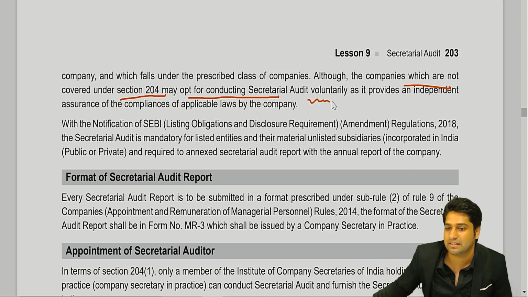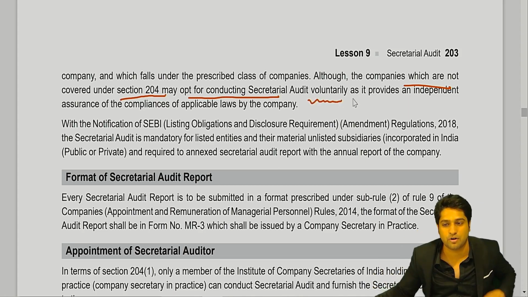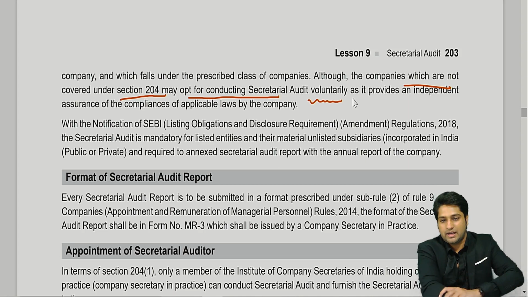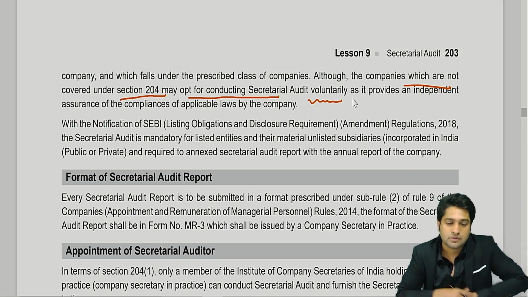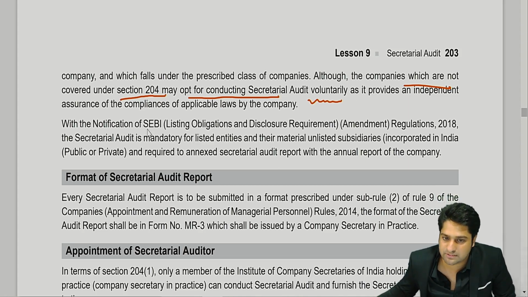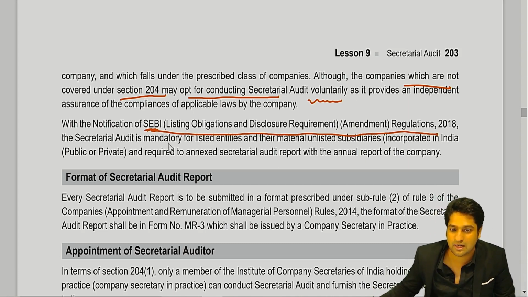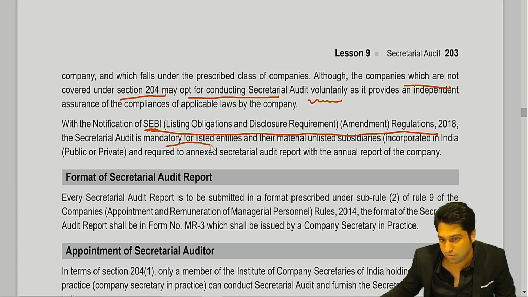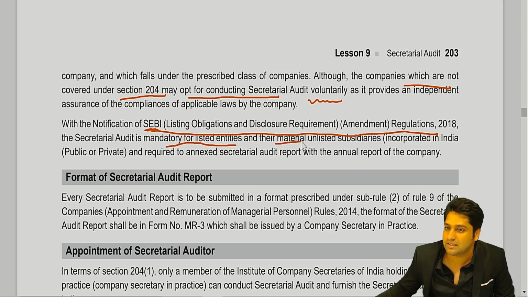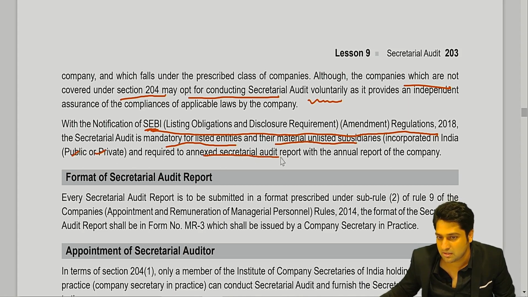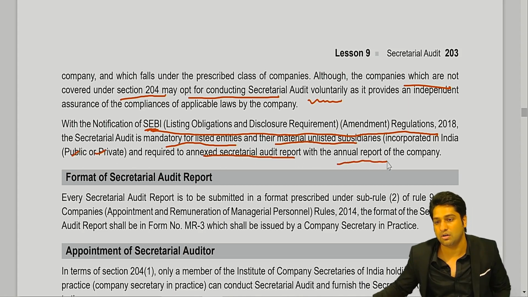So a private company with all that level can opt for a voluntary audit as well. Now coming to the notification of SEBI LODR Amendment Regulations 2018, a secretarial audit is mandatory for listed companies and material unlisted companies incorporated in India, public or private, and they are required to annex the secretarial audit report with their annual report.